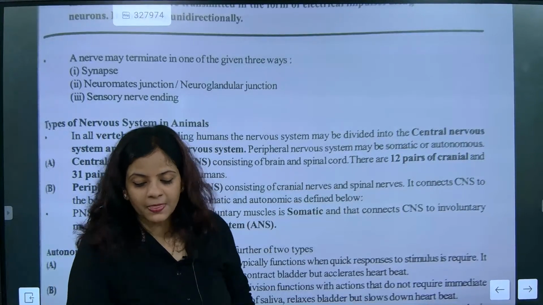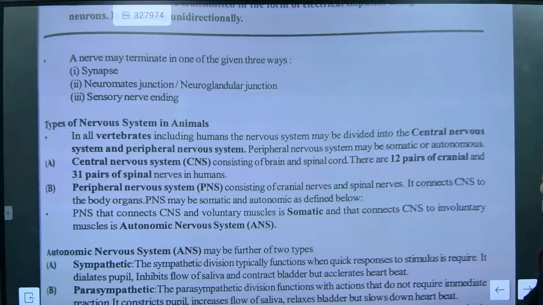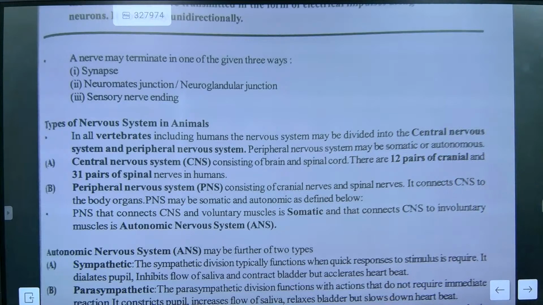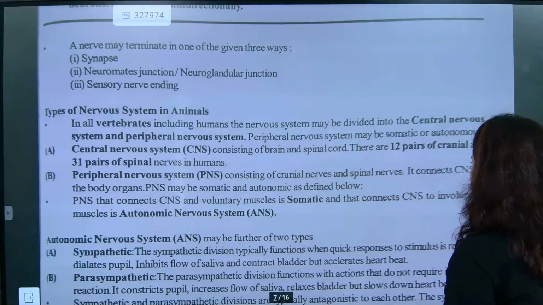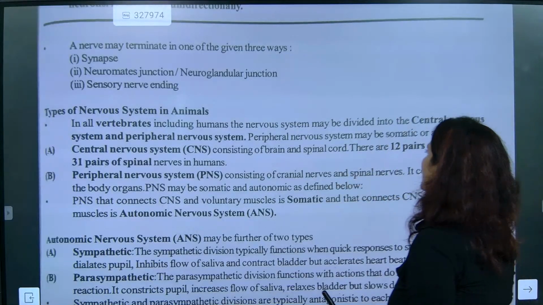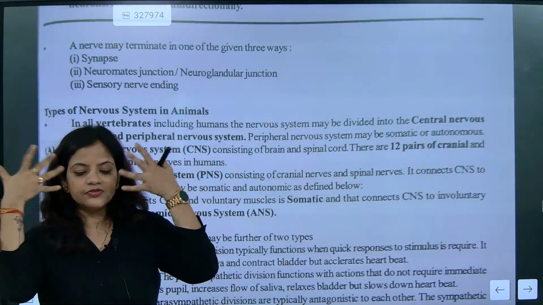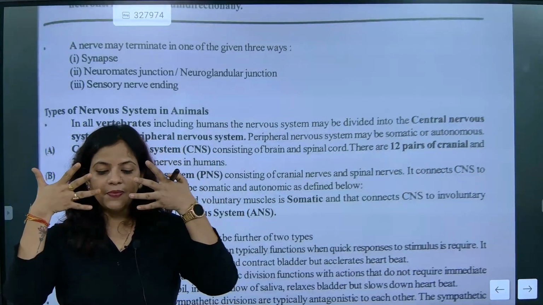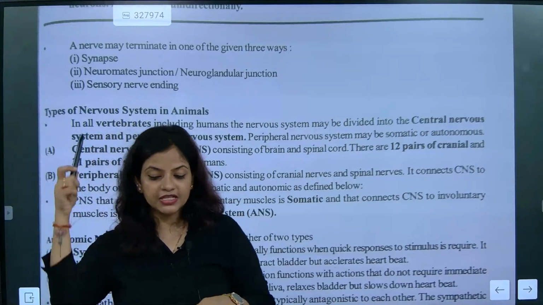So now, the peripheral nervous system and central nervous system. In all vertebrates, including humans, the nervous system may be divided into CNS and PNS. If somebody talks about the CNS, the central nervous system, it consists of the brain and spinal cord, and it has 12 pairs of cranial nerves and 31 pairs of spinal nerves. Cranial nerves are present in the face, the facial expression region, 12 pairs of cranial nerves will be there. So the CNS has the brain and spinal cord.